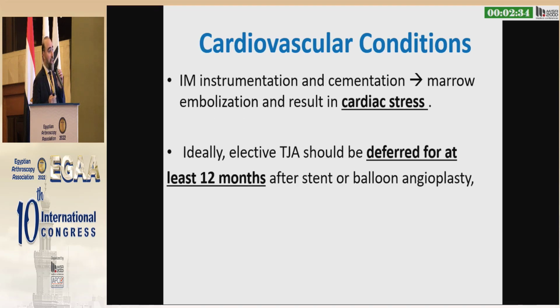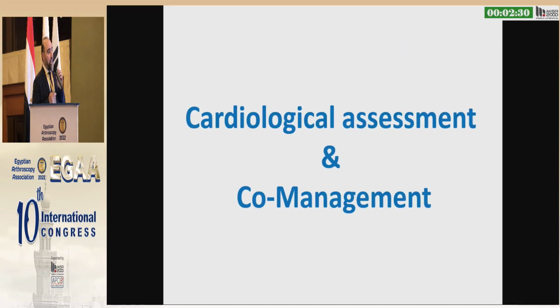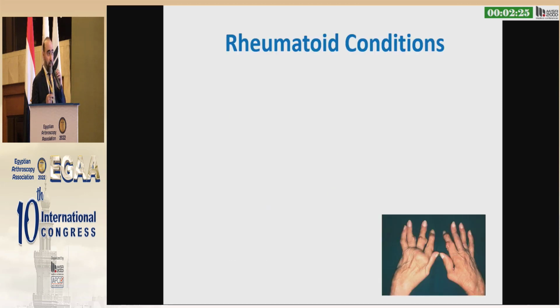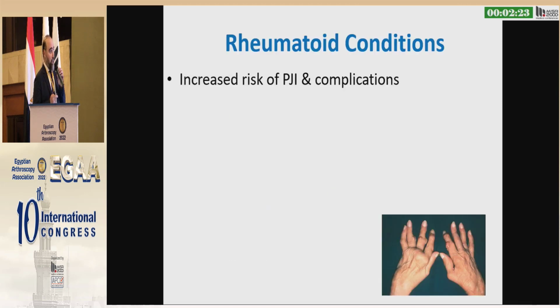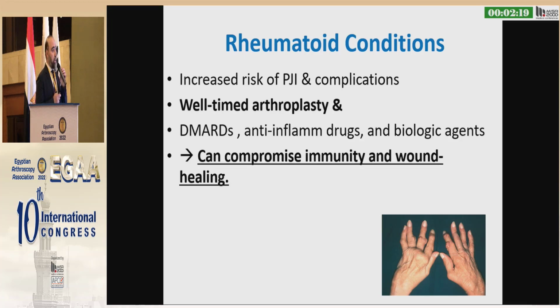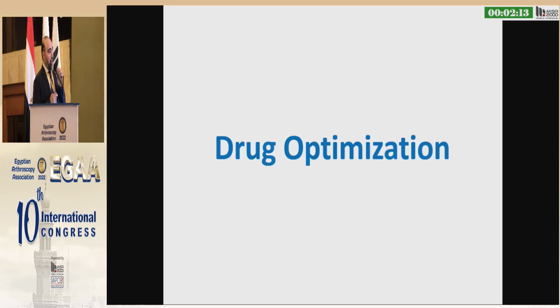Cardiovascular conditions: we need to defer the surgery by at least 12 months. And we need to have cardiological assessment and co-management whenever we manage them. We face a lot of rheumatoid conditions, increasing the risk of PJI and complications. We need to time our arthroplasty well, but most importantly, how are we going to manage their medications?